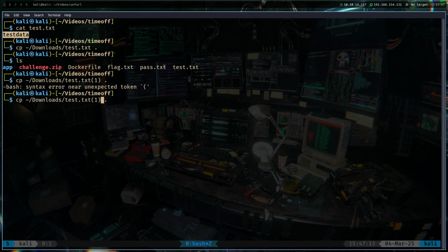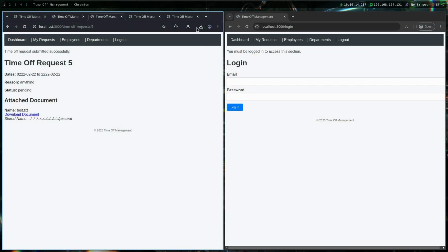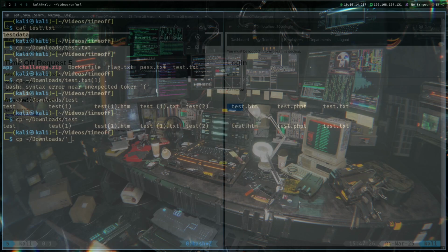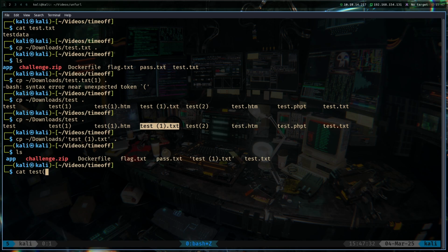Let's see, can I somehow test like that? Test space 1.txt, like that. So I'm just going to copy it and paste it here.